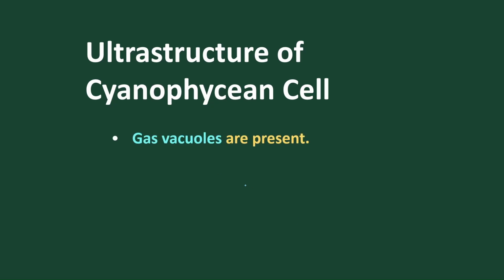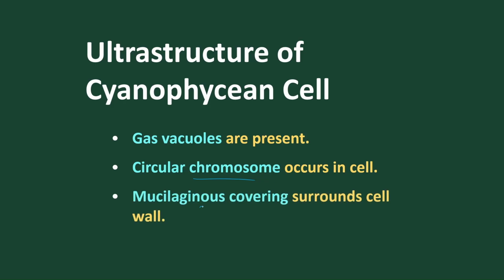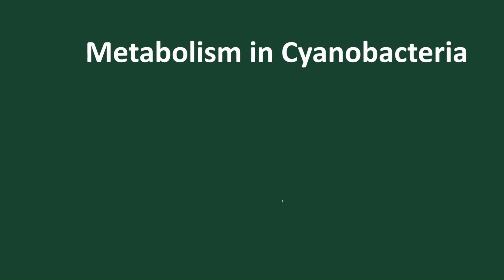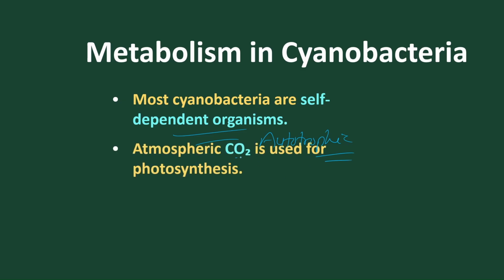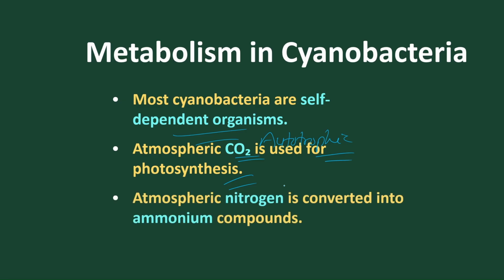And let's briefly discuss what the structure contains. They contain gas vacuoles, circular chromosomes, that is circular DNA, and mucilaginous coverings surrounding the cells to provide protection. And in metabolism we find that they are self-dependent organisms, they are autotrophic. That means they carry out photosynthesis. They use carbon dioxide to make food materials and liberate oxygen by means of photosynthesis.